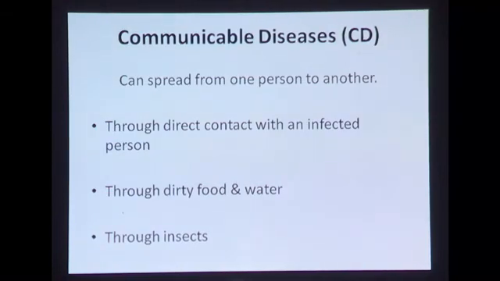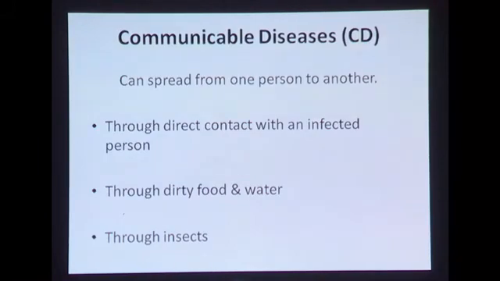Dirty food and water may cause you several kinds of diseases like diarrhea, typhoid, etc. And then there are insects. Insects can also spread disease like dengue, malaria, etc. So these are the modes through which disease may spread. You really have to go through these modes. They're very important: direct contact, dirty food and water, and insects.